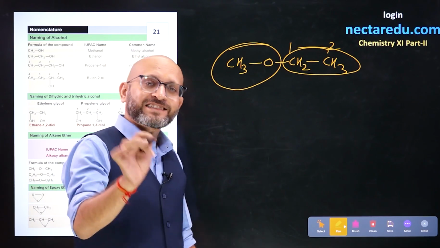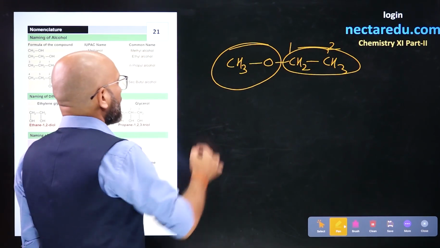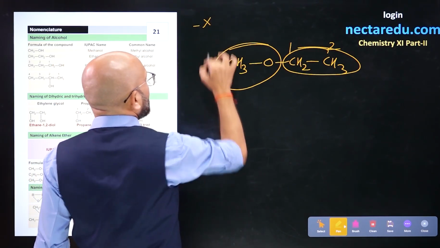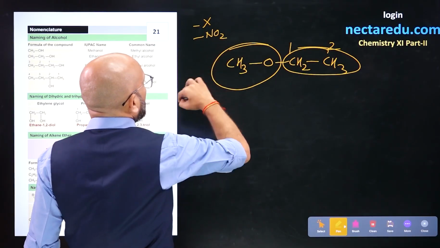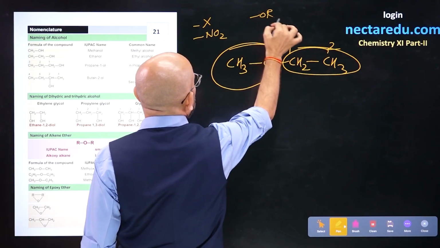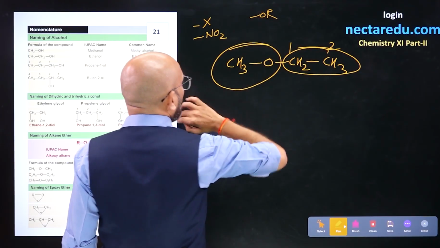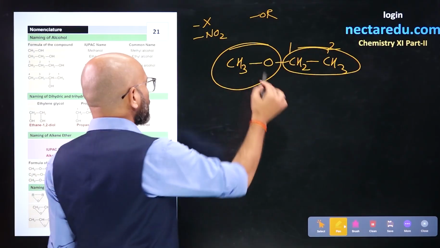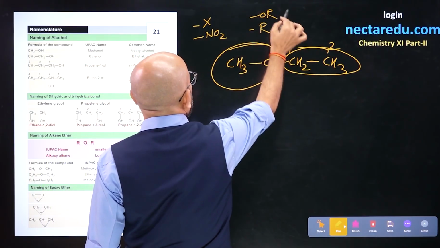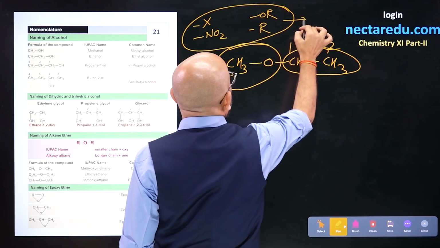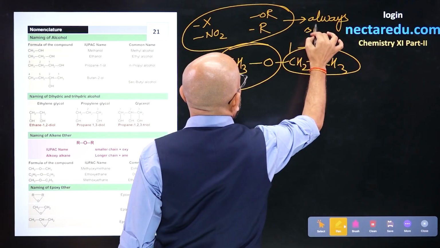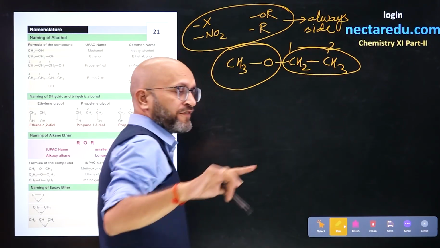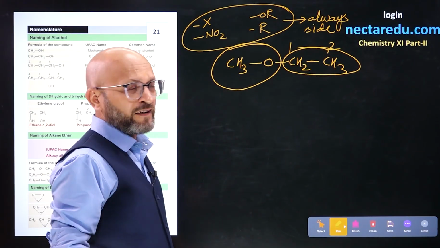A few groups are always taken as side chains. Which are those groups? All halogens are side chains. NO2 is always a side chain. Ethers are always side chains. And what else? Alkyl groups, methyl, ethyl, propyl. These groups are always side chains. Just remember this. So they will always come in the prefix.